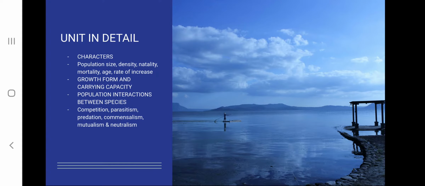In characters of population, we will be discussing population size, density, natality, mortality, age, and rate of increase, growth forms and carrying capacity. And in population interaction between species, we will be discussing competition, parasitism, predation, commensalism, mutualism, and neutralism. So let's begin.